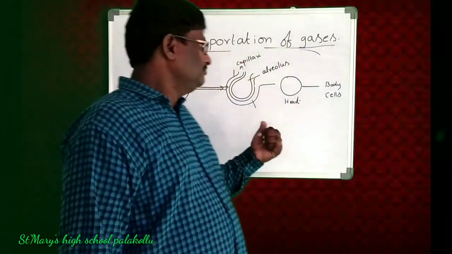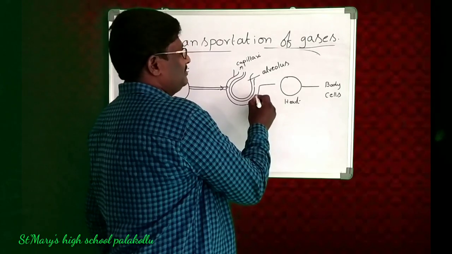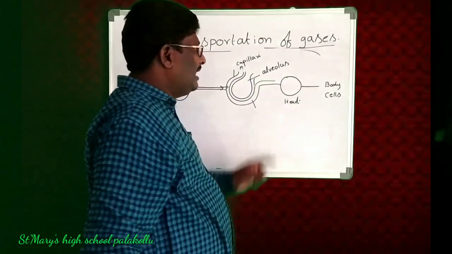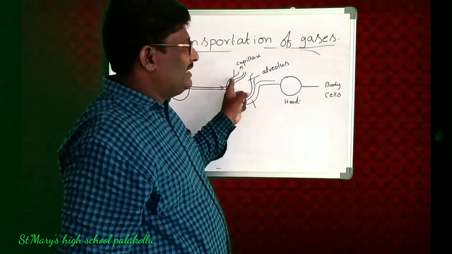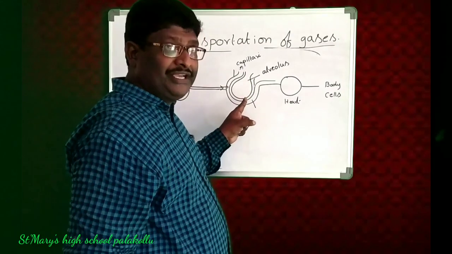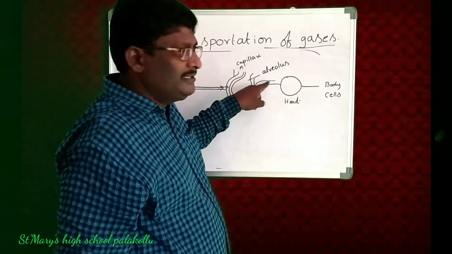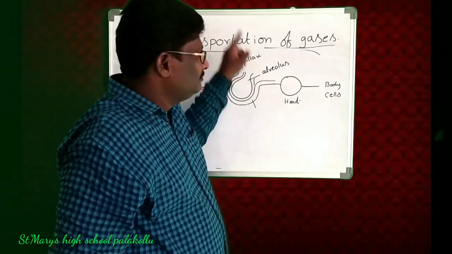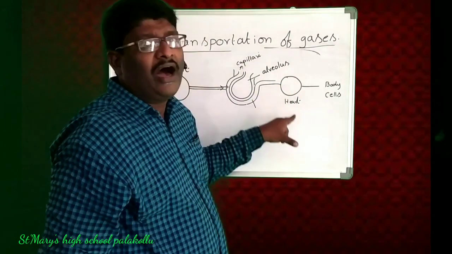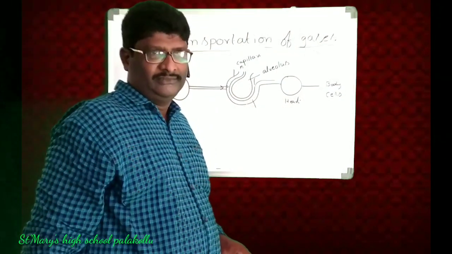Okay, now here, this oxygenated blood does not directly enter into the body cells after the lungs. After the gases exchange takes place in the alveoli, this oxygenated blood enters into the heart. From the heart only, it is supplied to each and every part of our body cells through the hemoglobin.